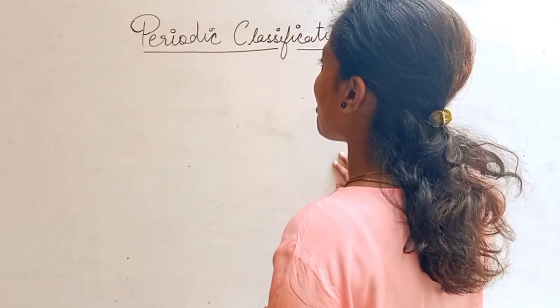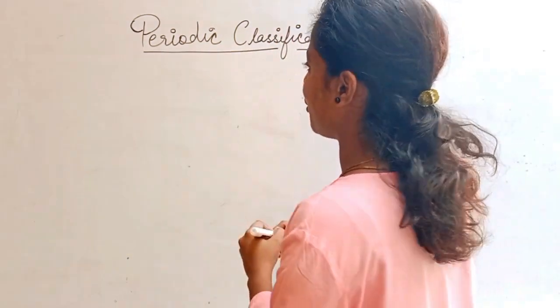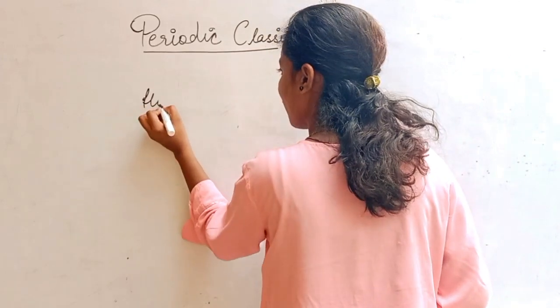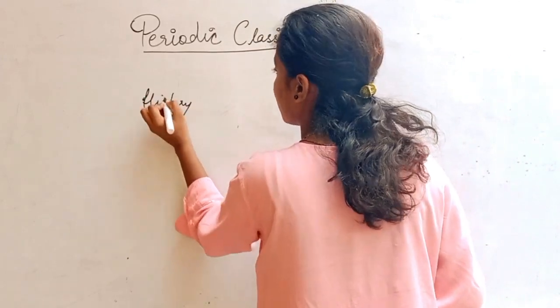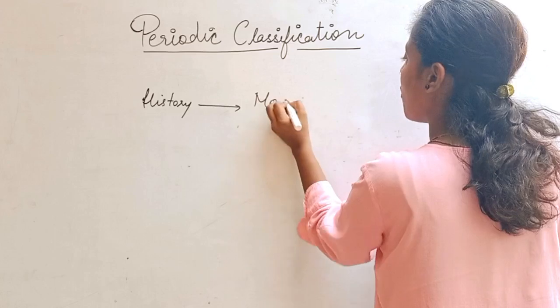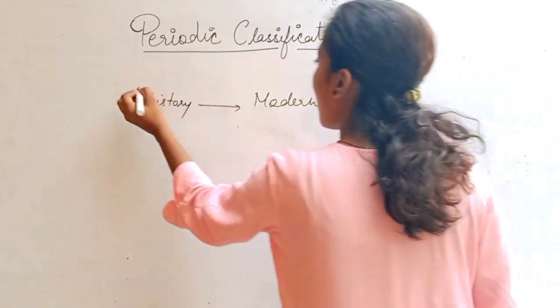And today we are going to have an interesting topic, periodic table, means periodic classification. And this chapter comprises of your class 11th chemistry. And today in this video we will be covering full history of periodic classification. We will be knowing history of periodic classification or the journey towards our modern periodic table. How we came to know our modern periodic table.